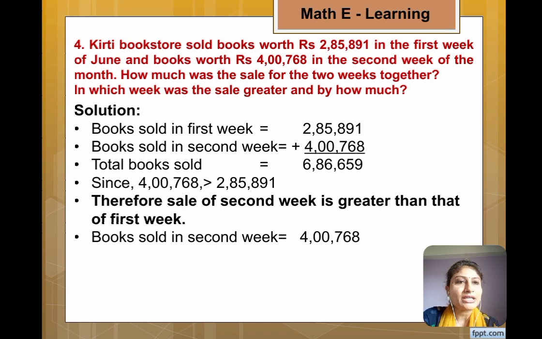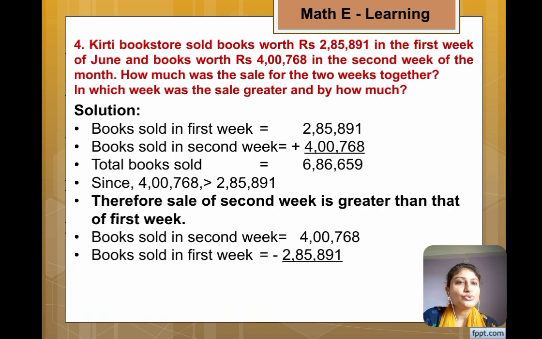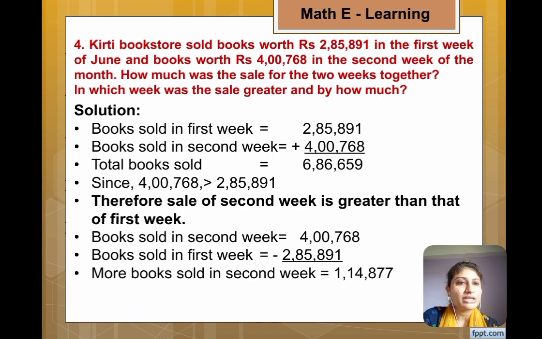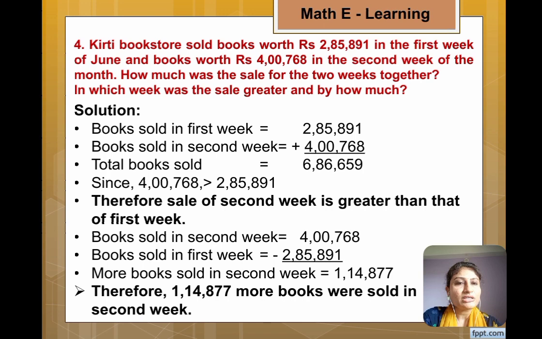Books sold in second week is equal to 4,768. Books sold in first week is equal to 2,85,891. And by subtracting these 2 numbers, we got 1,14,877. So we can say that therefore 1,14,877 more books were sold in second week.